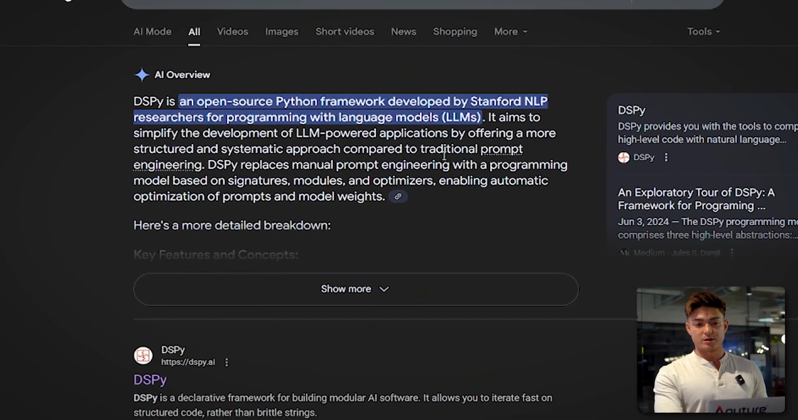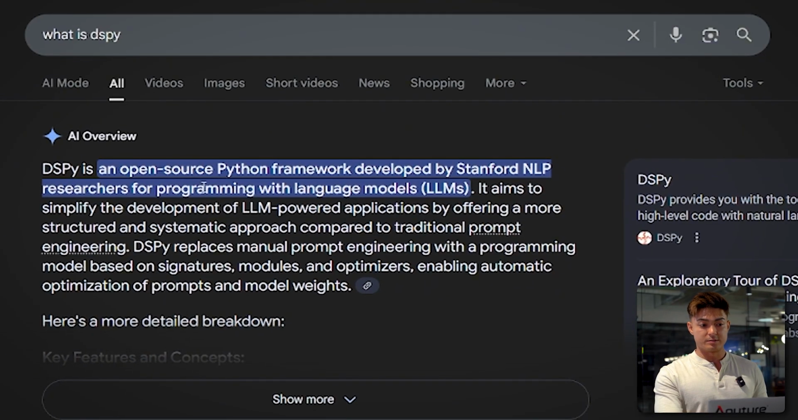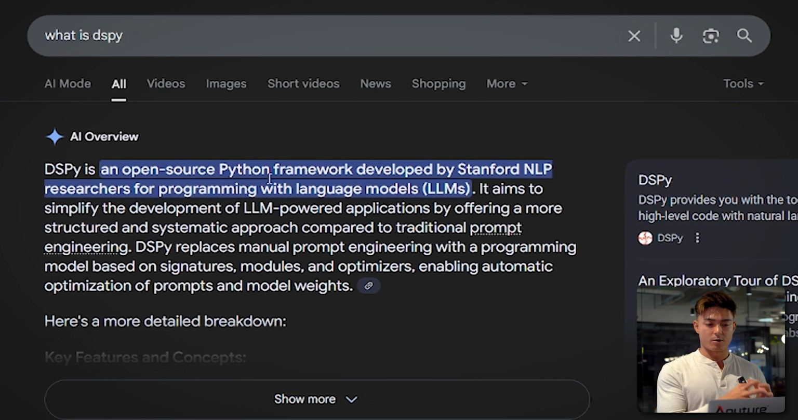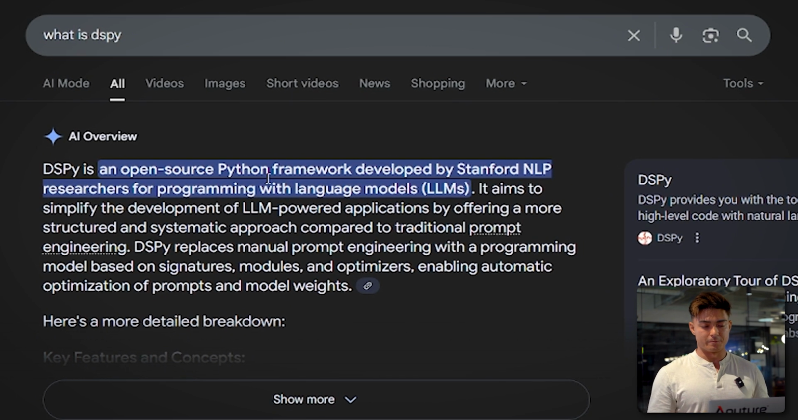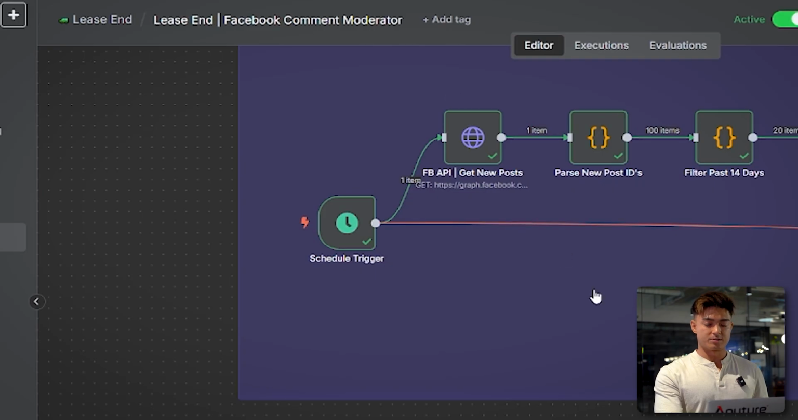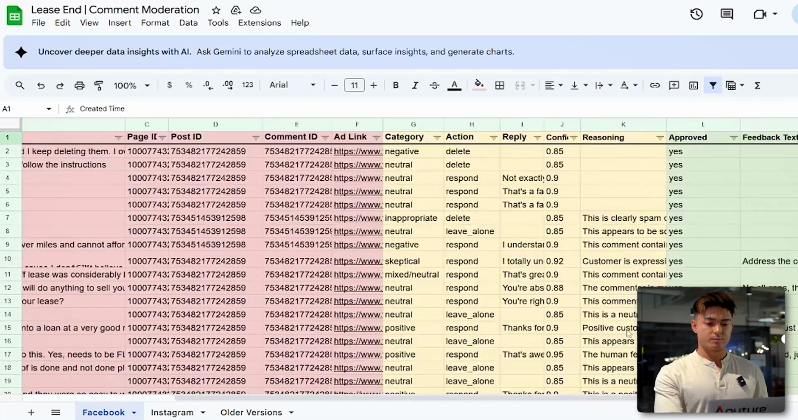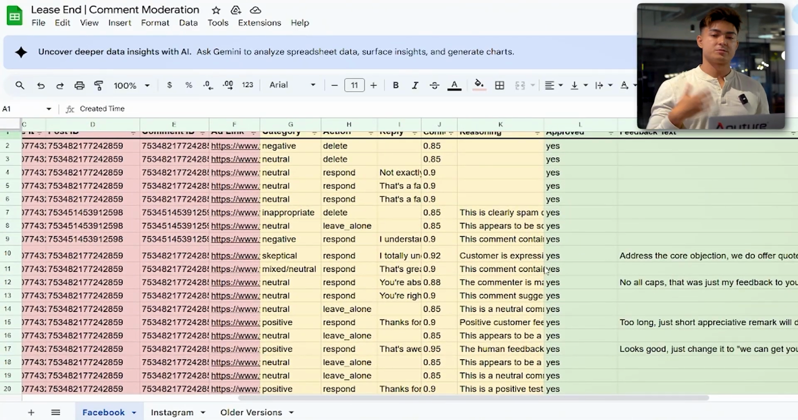And then the core piece of that FastAPI model is DSPy. What that is, is an open source Python framework developed by Stanford NLP researchers, and it helps with programming language models. Its aim is to simplify the development of LLM-powered applications and basically help the training component of the models that you're building, right? So with this project, a very core piece of it is to make sure that the AI agent understands what kind of responses I'm looking for, and I want it to get smarter, and eventually for me not to even have to check it at all, right?